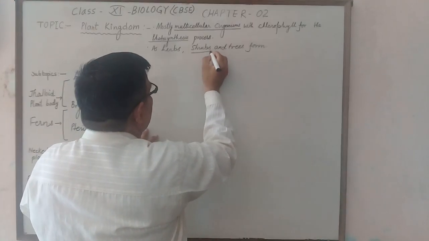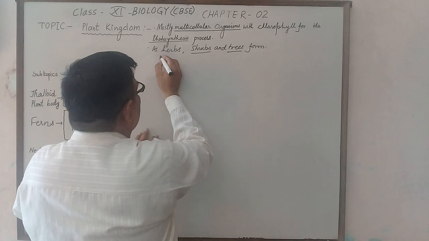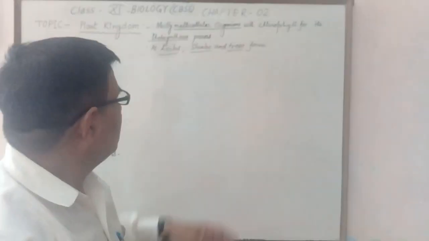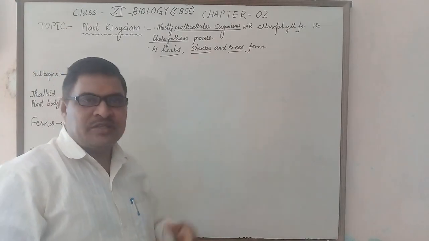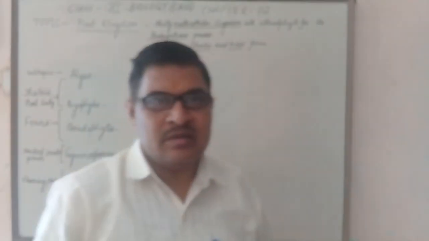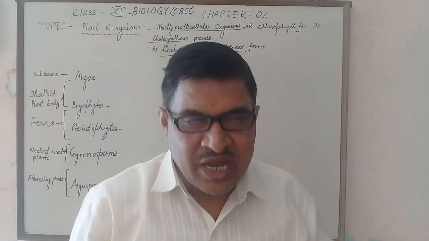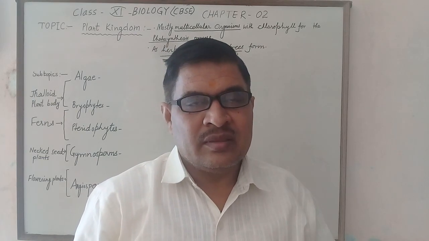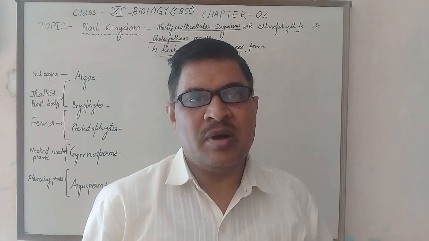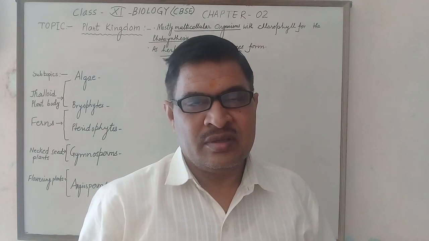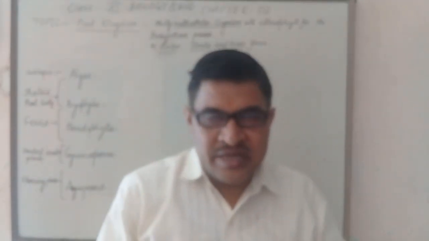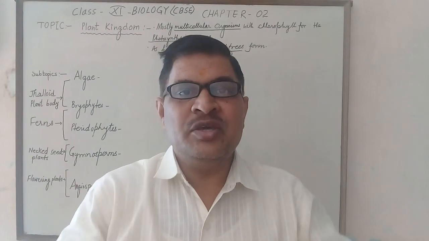Here, shrubs are mostly small-sized trees. These shrubs show branching from the soil. Due to much branching and smaller size than a tree, the term shrub applies to such plants. And trees are perennial and huge in size.